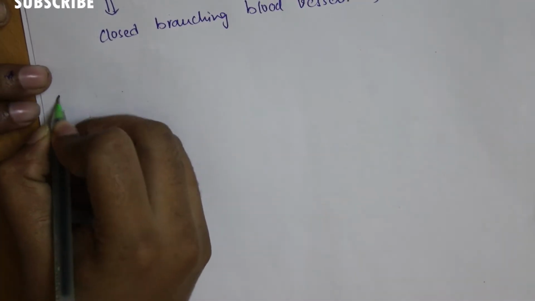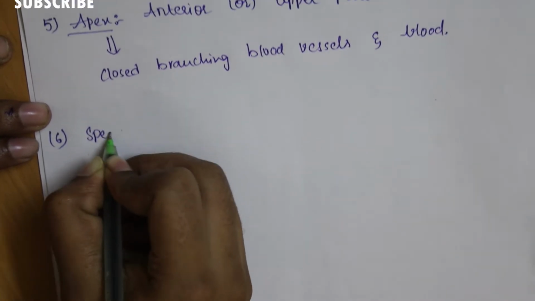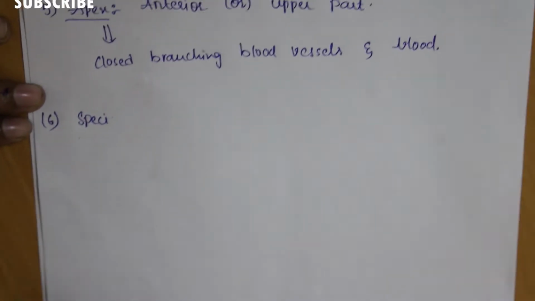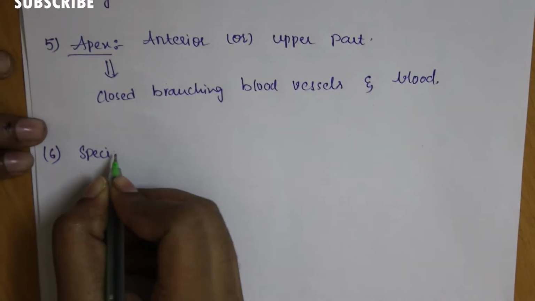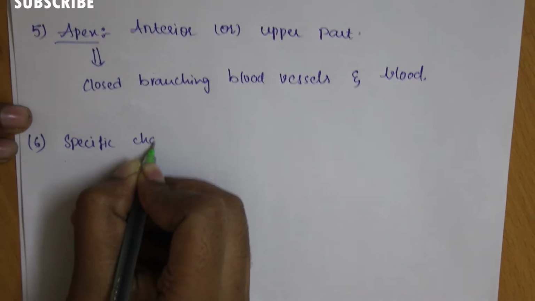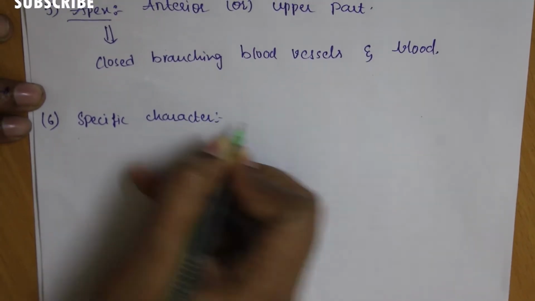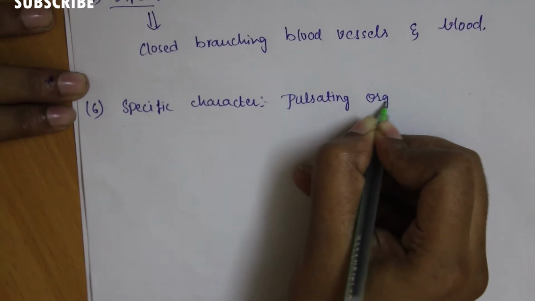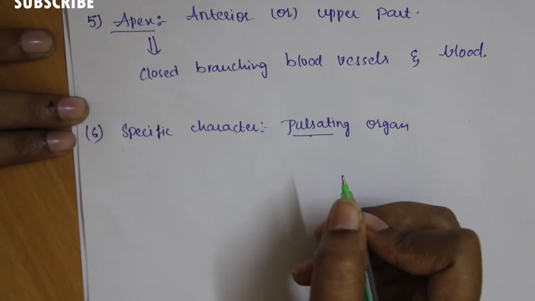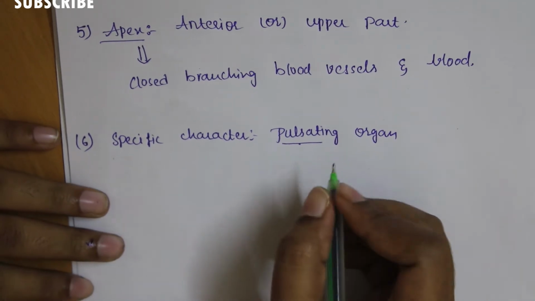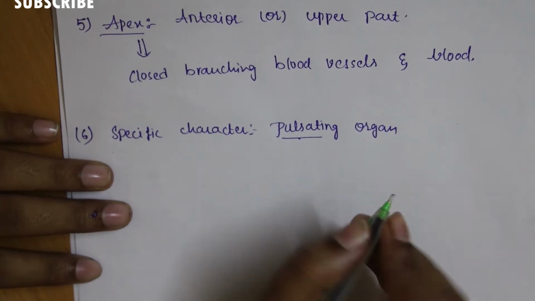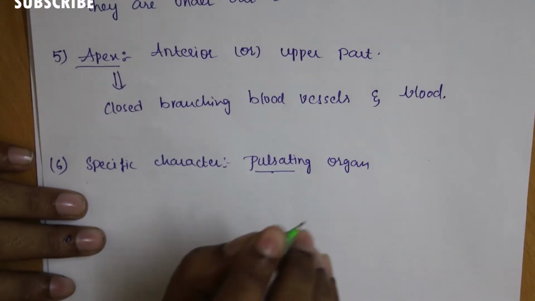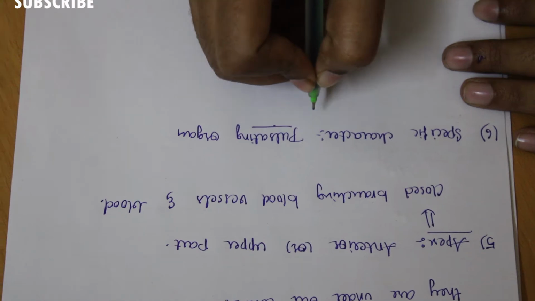Now move on to another topic, that is the specific character. In every organ there is a specific, unique character that differentiates it from another one. In the heart, the main specialization is that it is a pulsating organ. In my next video on the circulation of the blood, I will clearly explain about the pulsating. In this video I am simply explaining about the structure of the heart.